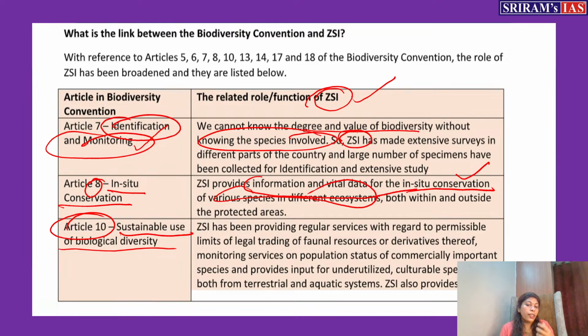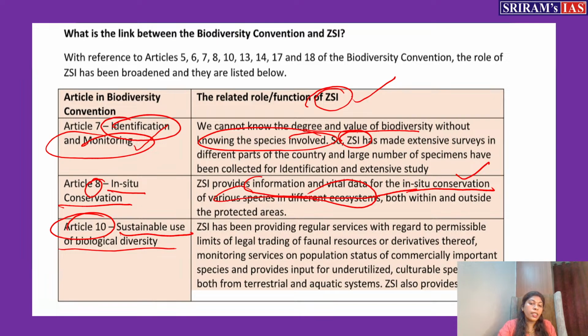So in that way it is trying to monitor how it is going to impact the particular animal community, whether it is going to affect their population, whether this will exploit the species completely. So in this way they are doing all the analysis.